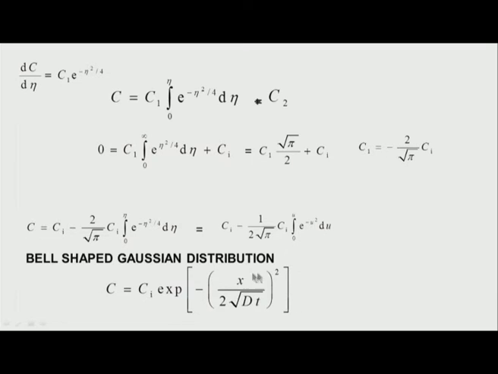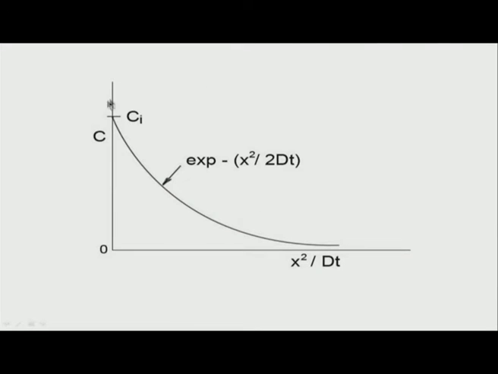This is the type of distribution you get for concentration: the initial concentration is Ci, and as x squared by Dt increases, it follows a slope like this, an exponential distribution. If I have a bell shape, it follows the right-hand part of the bell.